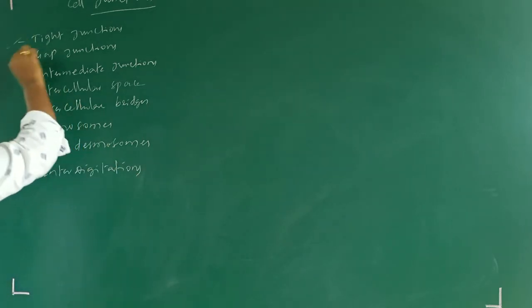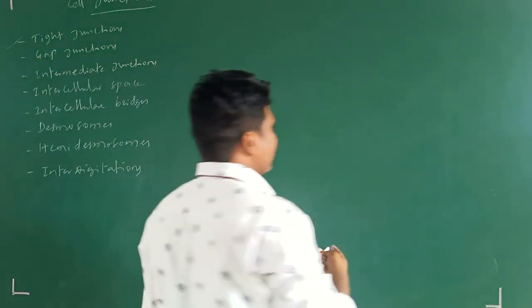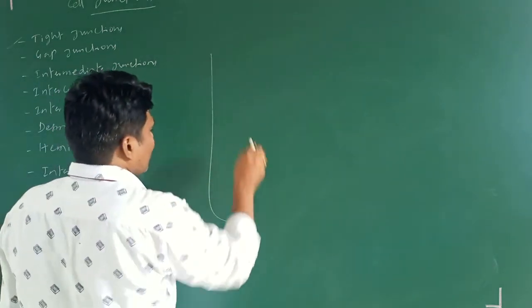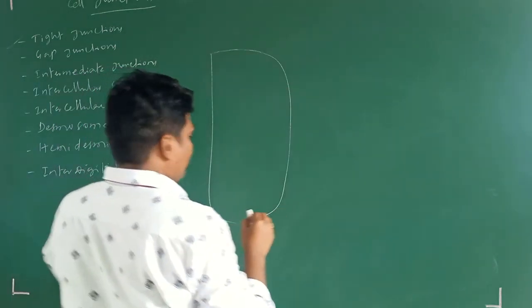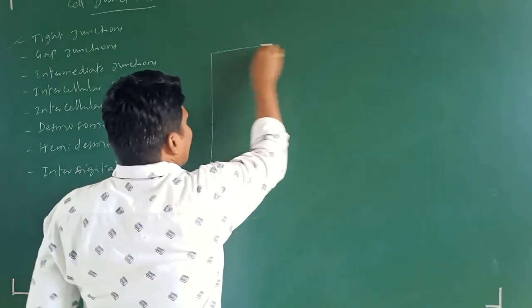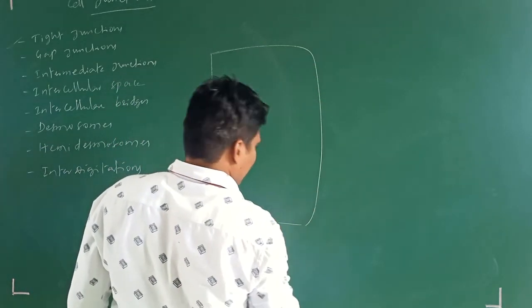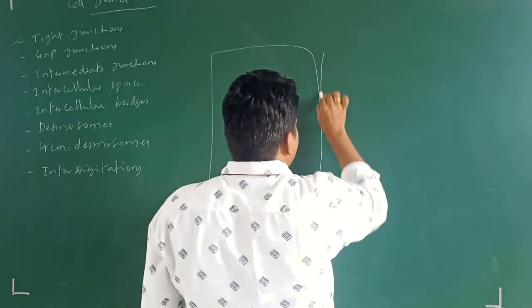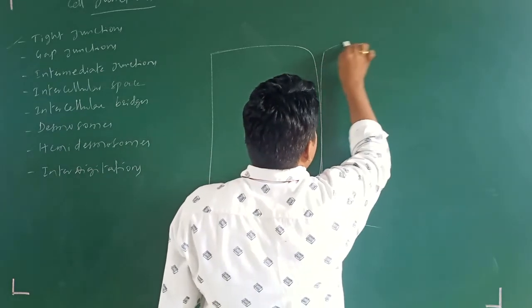So these are the different types of cell junctions. Where are these cell junctions present? Suppose this is one epithelial cell and this is another epithelial cell.